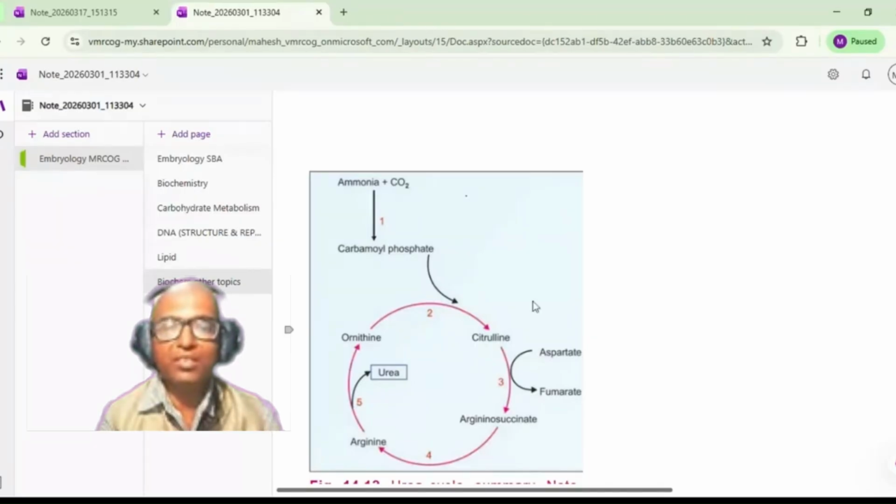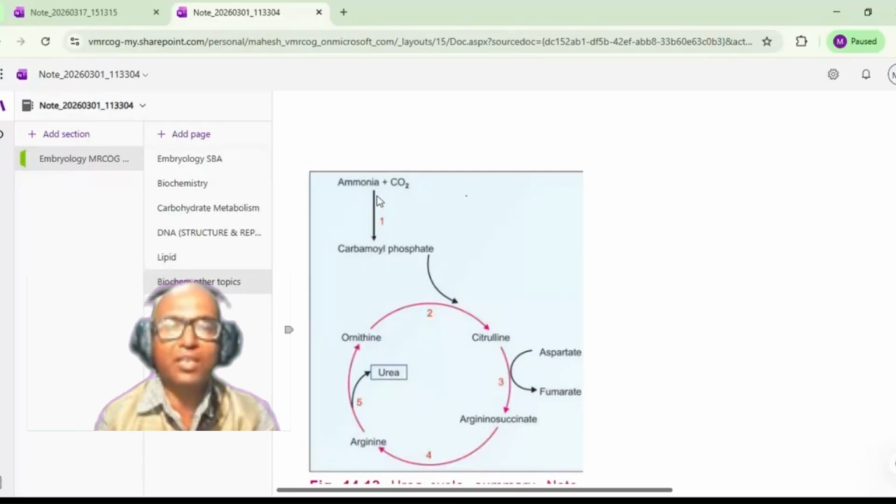Okay, so various things which are involved are citrulline, argininosuccinate, then arginine, and from this arginine you get urea, and finally ornithine is formed. So you have ammonia that will get converted into carbamoyl phosphate, then citrulline is here, then you have argininosuccinate. So we will see all these steps.